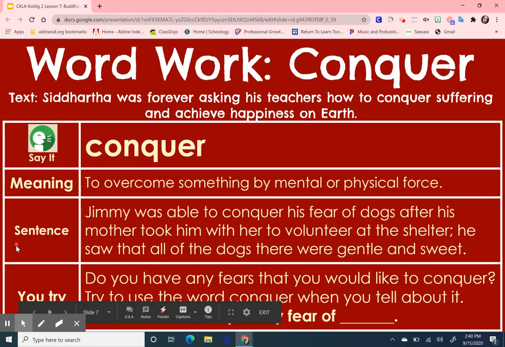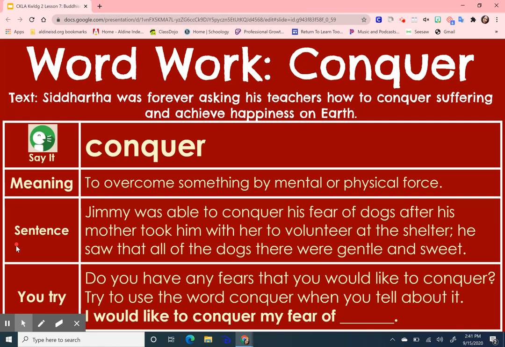Now we're going to move into our word for today. For today's word, the word is conquer. In the text, it said, Siddhartha was forever asking his teachers how to conquer suffering and achieve happiness on earth. Say the word with me: conquer. Good. The meaning is to overcome something by mental or physical force.